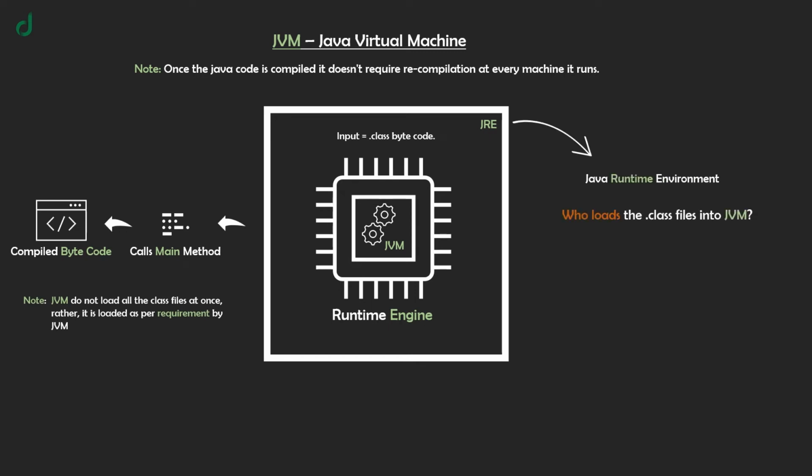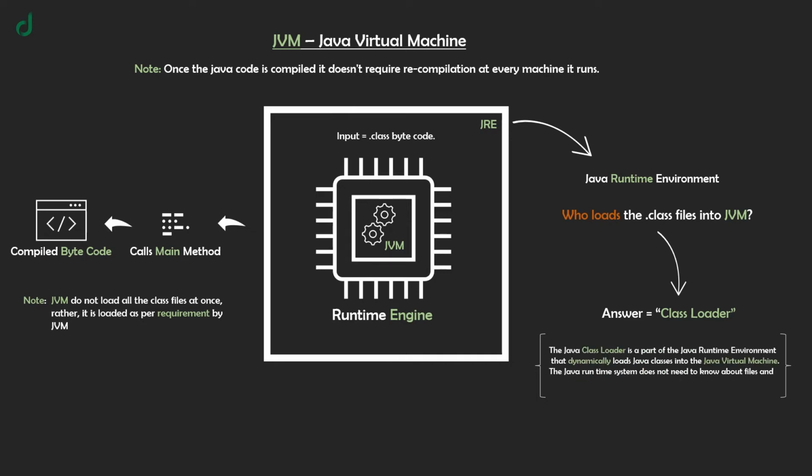Now, you might be thinking, who loads this compiled class bytecode into the JVM? The answer is the class loader. The Java class loader is a part of the Java runtime environment that dynamically loads Java classes into the Java Virtual Machine. The Java runtime system does not need to know about files and file systems because of class loaders, called by the JRE. Next is the JVM architecture.